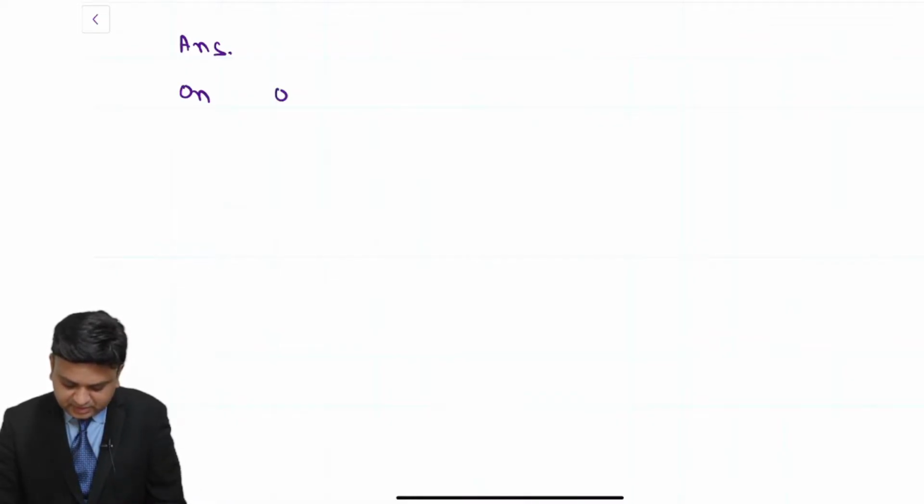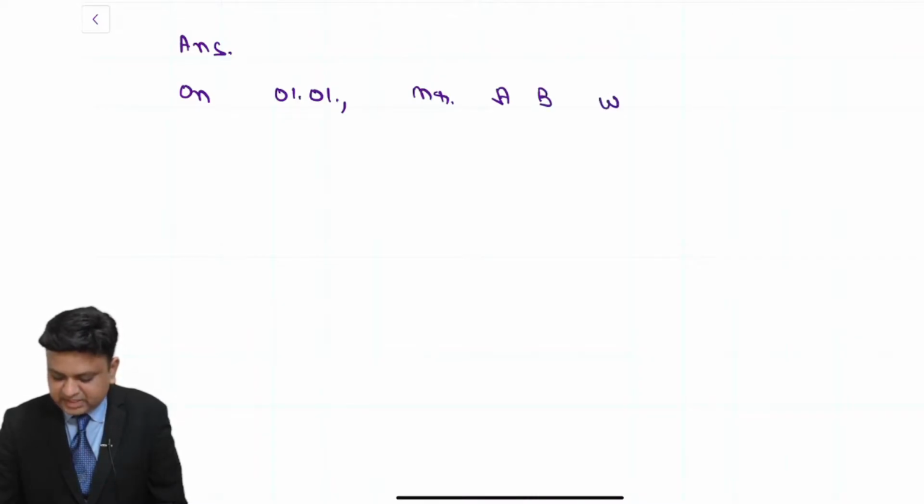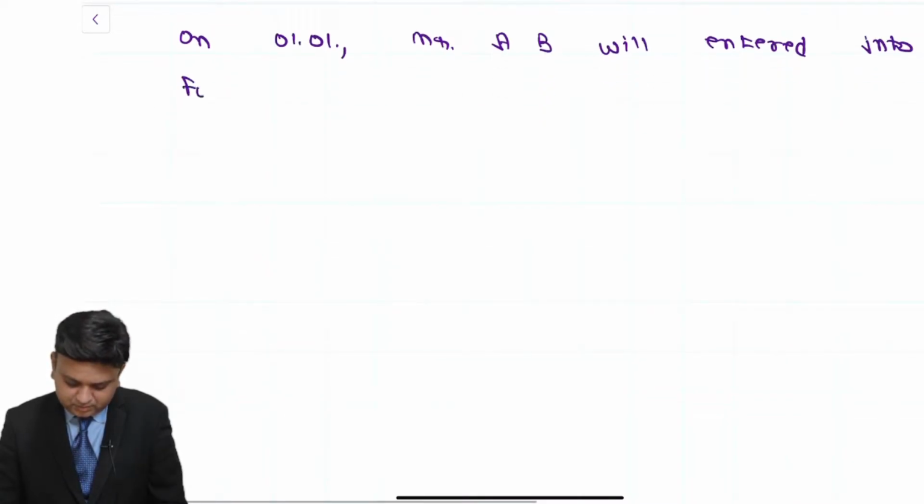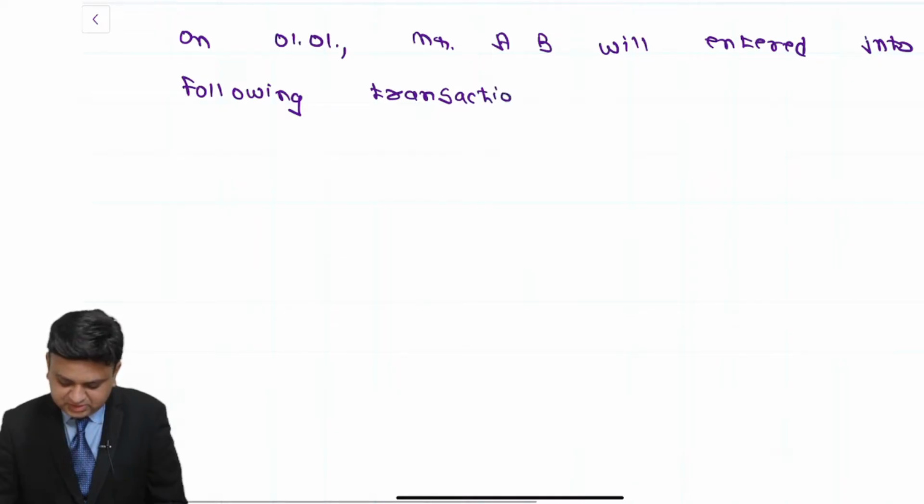On 1st of January, Mr. AB will enter into following transactions.